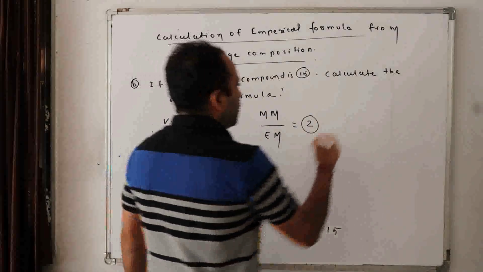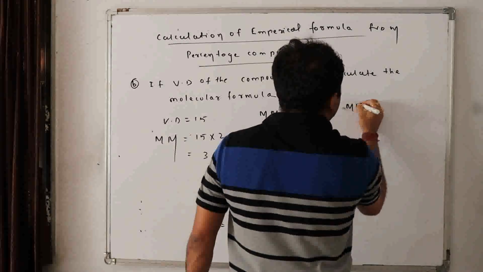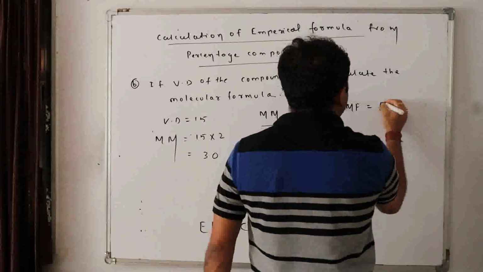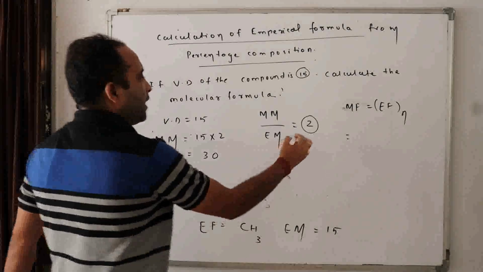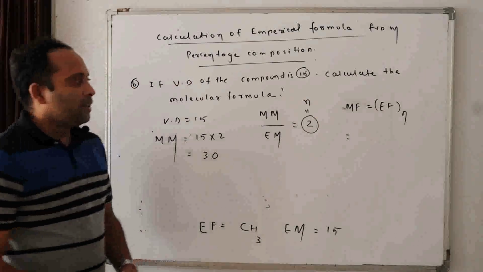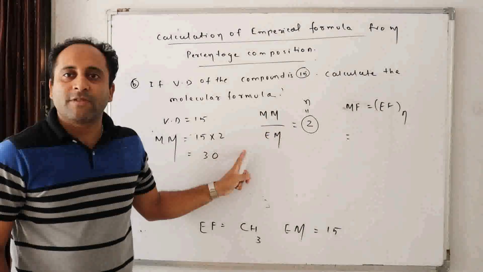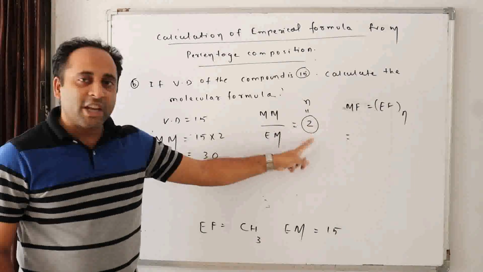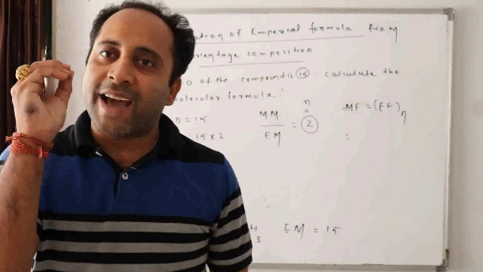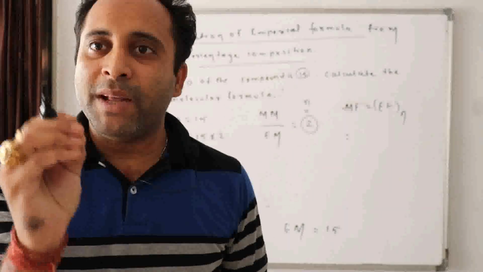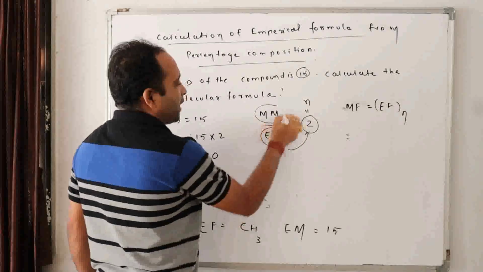And we know that the molecular formula is equal to the empirical formula into n, isn't it? Now this is n. I taught you in the last class. The molecular formula is the actual formula, the empirical formula is the simplest formula. When the simplest formula is multiplied by this n factor, we get the molecular formula. Again I am telling you, the molecular formula is the actual formula. The empirical formula is the simplest molar ratio. When the simplest molar ratio is multiplied with the integer n, we will get the actual molecular mass.